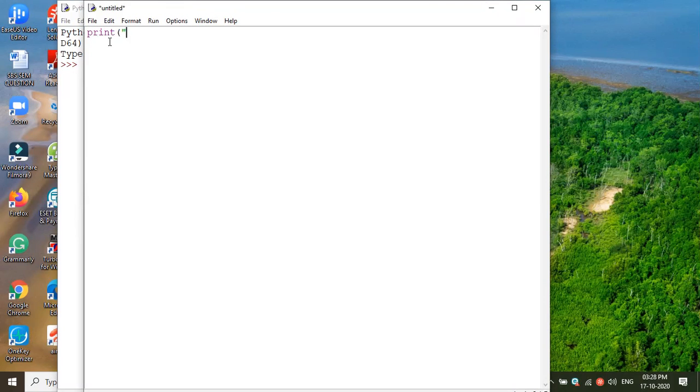Yes, double quote, voter eligibility checking program. Okay, we are just giving a name like that. So this is the program to check whether you are eligible to cast your vote or not.